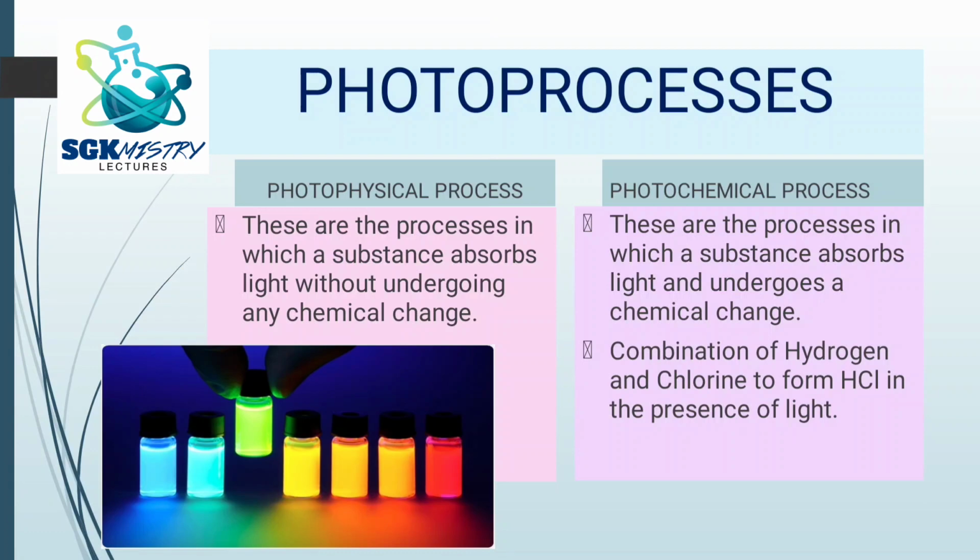But in photochemical process, there is absorption of light and the chemical change also takes place. A very simple example is the combination of hydrogen and chlorine to form HCl.